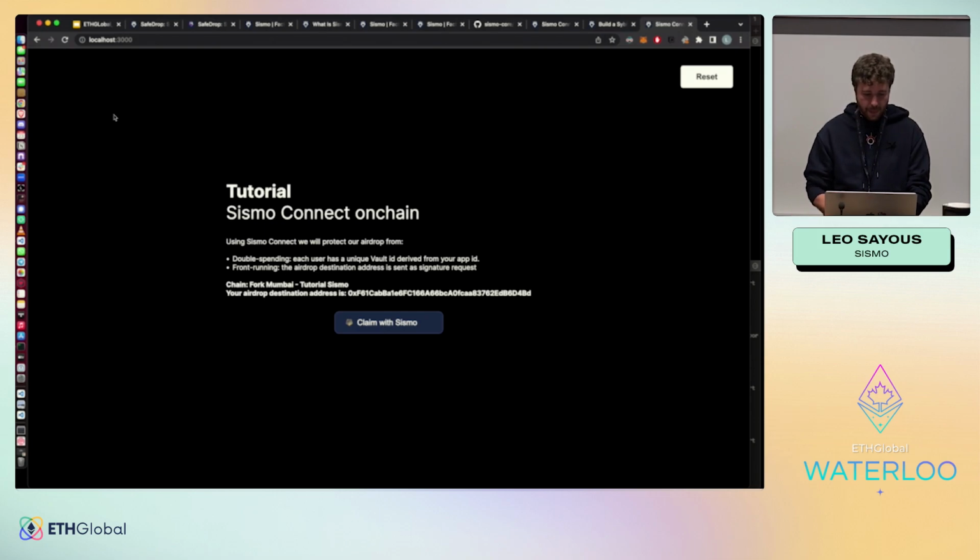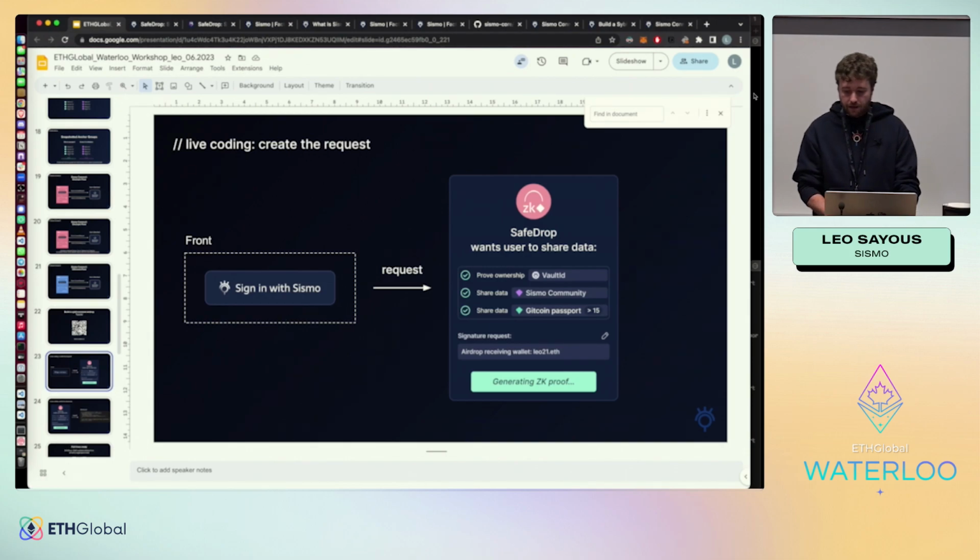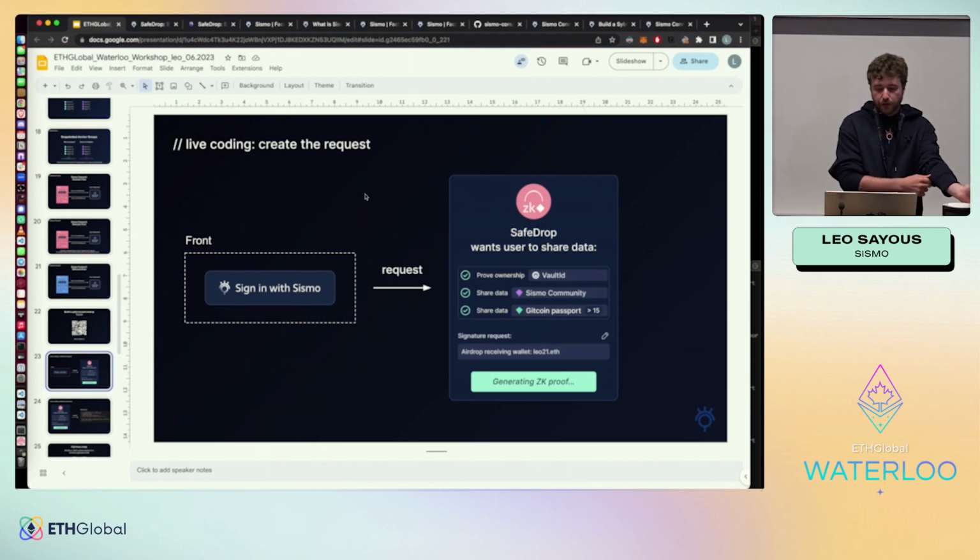So here we first want to generate this type of request. We want to have the proof of a Vault ID, I will explain later what it is, and share data that you are a Sismo community member and that you have a Gitcoin Passport score of more than 15.